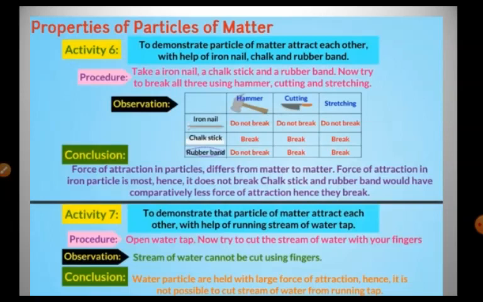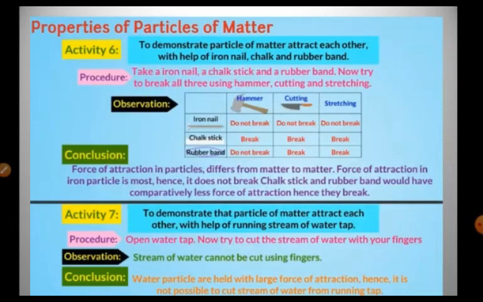So what is the conclusion, children? Force of attraction in particles differs from matter to matter. Force of attraction in the iron particles is most, hence it does not break. Chalk stick and rubber band have comparatively less force of attraction, hence they break. So we find that according to how the particles are arranged in a particular material, they will behave. The force of attraction in the iron nail is maximum, and that's why it is difficult for us to hammer, cut or stretch it.